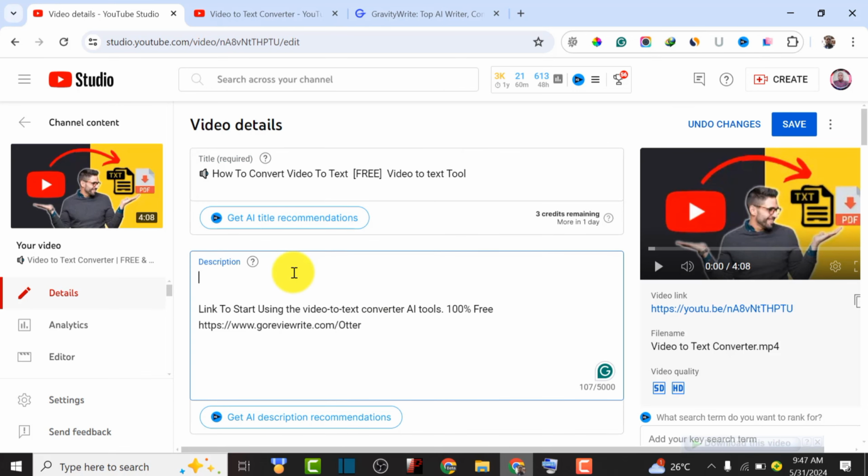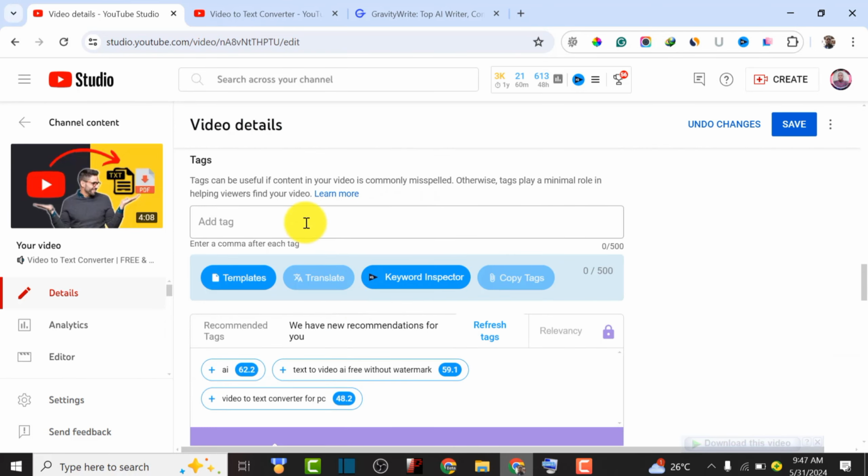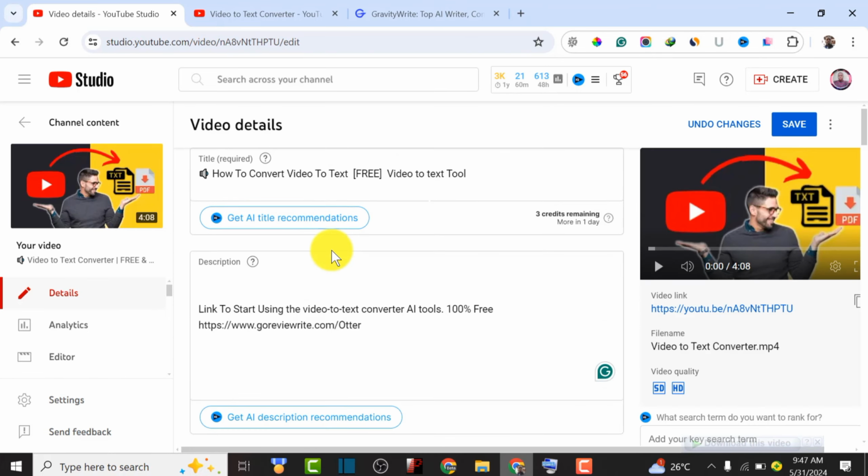Another important thing we need for our YouTube SEO is our description. Description is very, very important. And also tags. Tags are important, but they don't really affect your ranking. What's actually important is your thumbnail, your title, and your description. So we are going to use AI for this purpose, because if you start writing the description yourself, it might take a longer period of time.